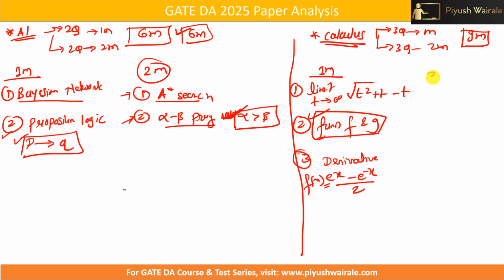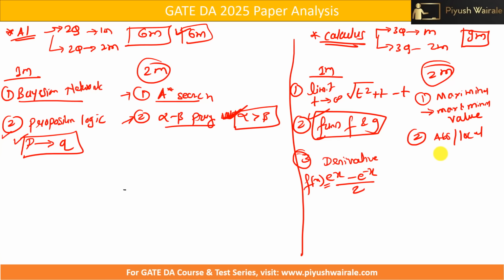Now what about 2 marks? One question was there based on maxima and minima. In this question you need to find out the maximum and minimum value. It was an MSQ question. There was one more question on the same topic, but in that question you need to find out the local and global maxima and minima. So there were 2 questions based on the maxima and minima topic.